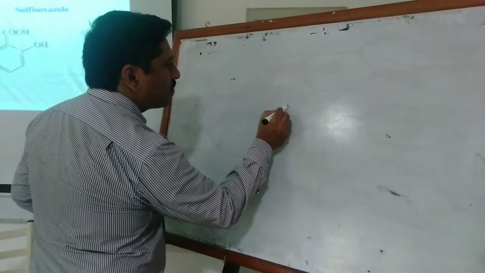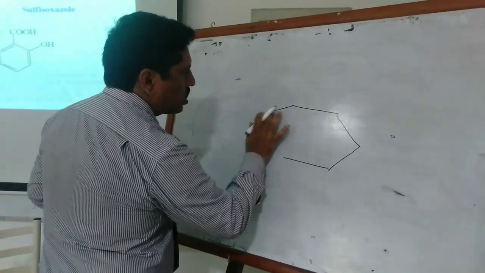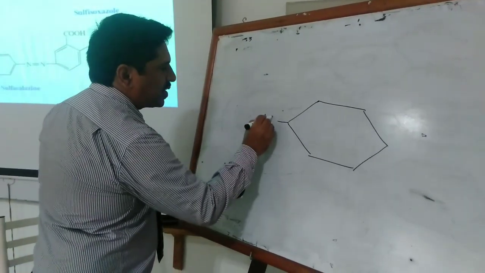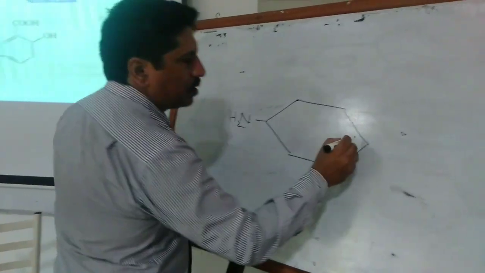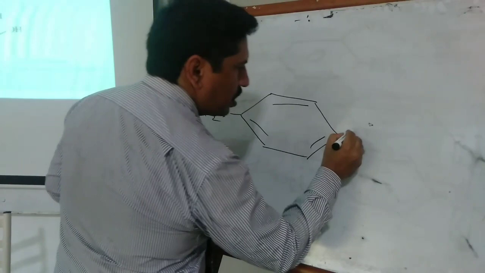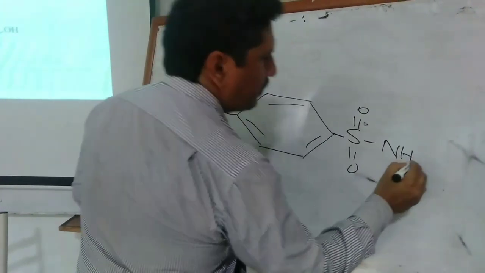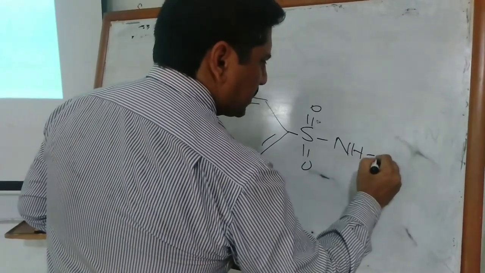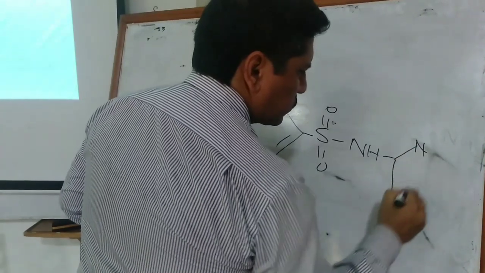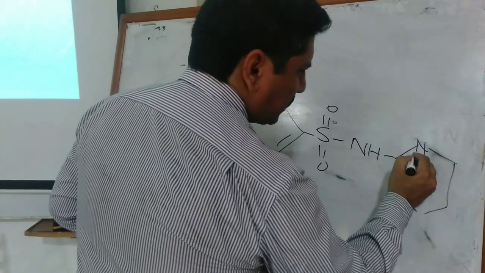The next structure is sulfadiazine. There is an amino group, and at the R1 position there is a diazine group.